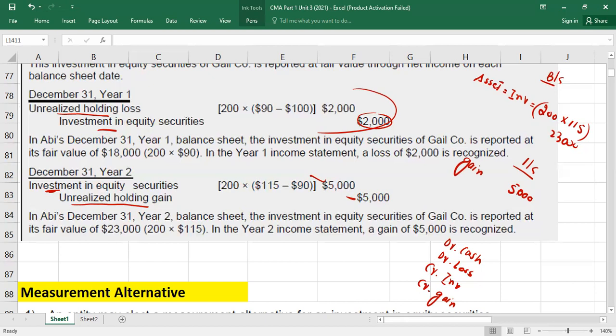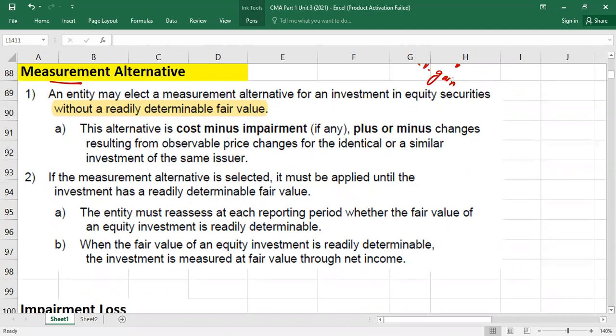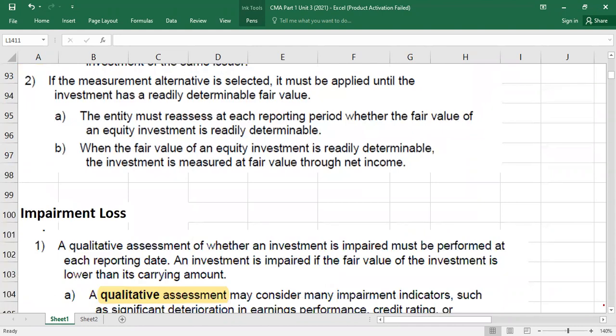Right? So now here we have another method which is called what? Measurement alternative. Just theoretically remember. First you should remember, measurement alternative method is applicable if stocks' market values are not readily available. Not available, obviously. So then you are going for alternative method because fair value you cannot apply. Right or wrong? And for that, just theoretically, what is the format which you will write, guys?